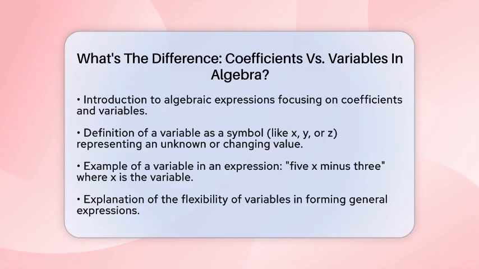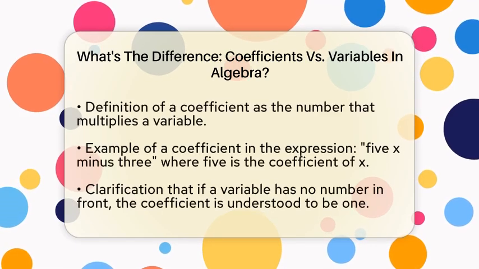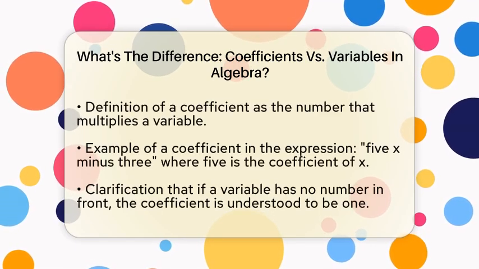First, let's talk about variables. A variable is a symbol, often a letter like x, y, or z. It represents an unknown value or a value that can change. For instance, in the expression 5x minus 3, the letter x is the variable. Its value can vary depending on the situation. This flexibility allows us to write general expressions and solve problems where the exact number is not yet known.